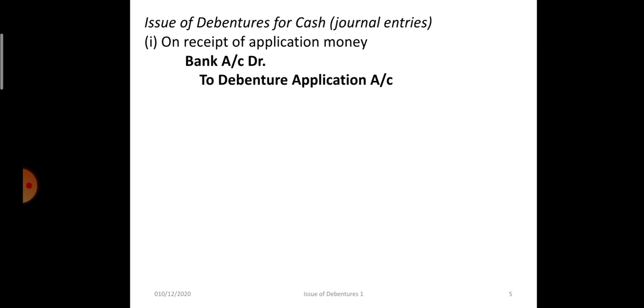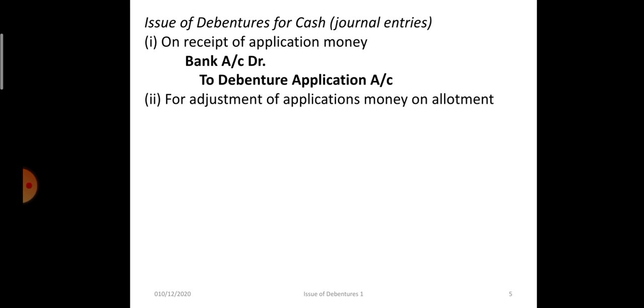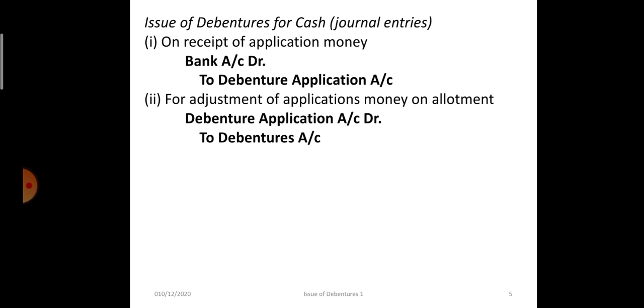Journal entries when the debentures are issued for cash. First, when the application money is received, bank account debit to debenture application. Earlier we were writing share application, here we will be writing debenture application. For adjustment of application money, debenture application account debit to percentage debentures.